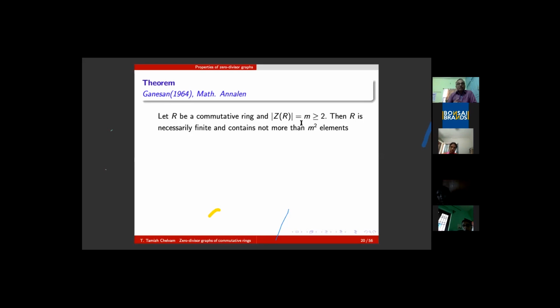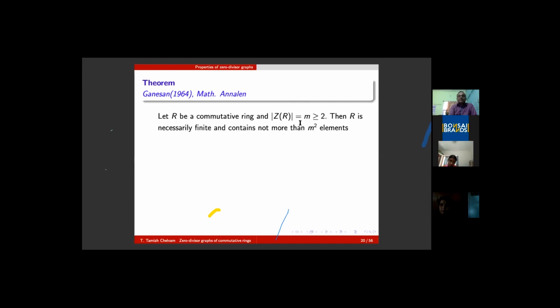So this theorem is not applicable for integral domains. R is a non-integral domain containing finitely many zero divisors. It has been proved that then R is necessarily finite and contains not more than m squared elements. In a simplified way, any commutative ring containing finitely many zero divisors, of course at least 2, is necessarily finite. The ring contains not more than m squared elements. So this is the result which was proved in 1964.